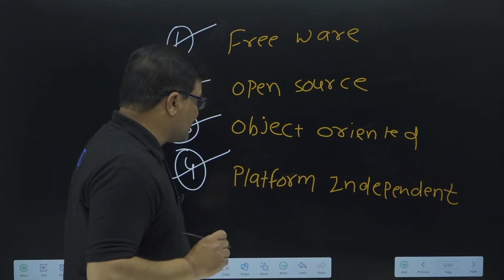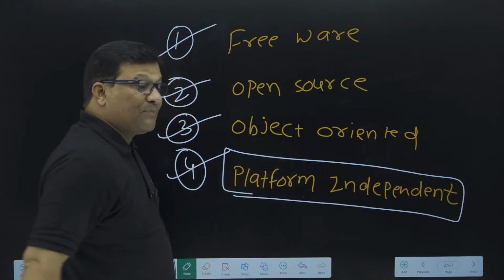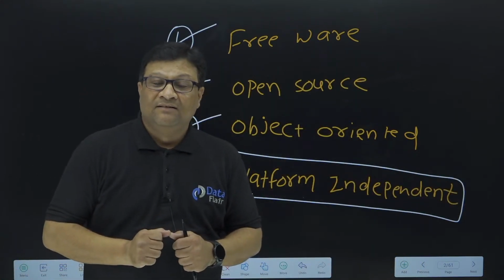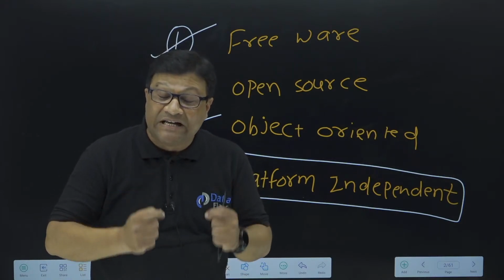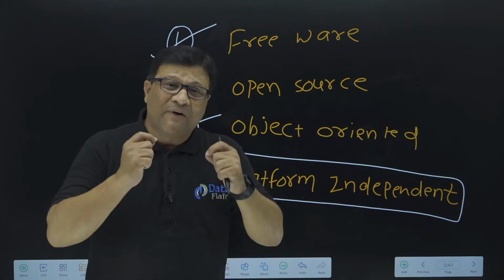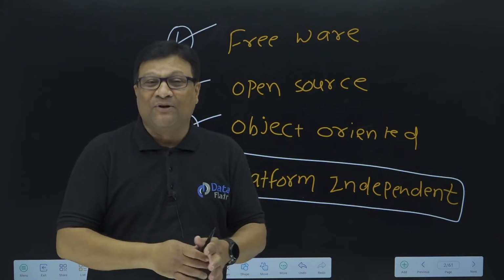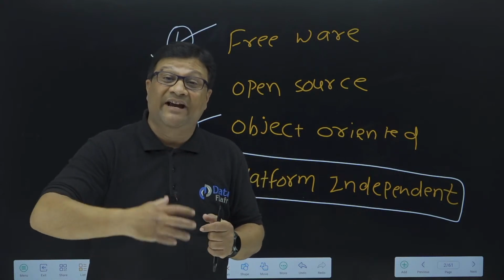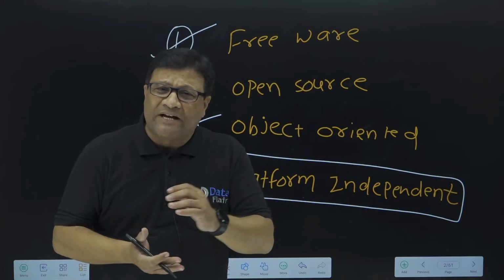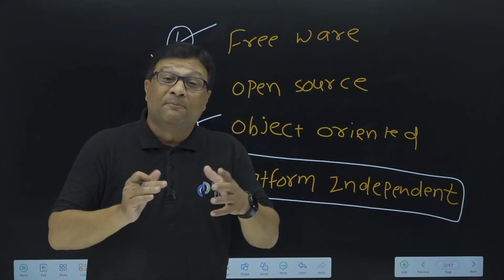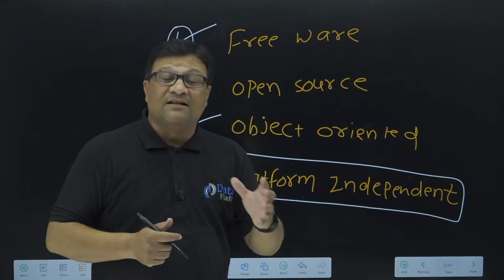So now in this session we are going to discuss the most important topic, platform independency. What is platform independency? Why is Java called a platform independent language? Java is well known in the market, and Java came into the market exactly because of this reason: platform independency, write once, run anywhere. So what does it mean? That whole concept we are going to discuss in this session, right?